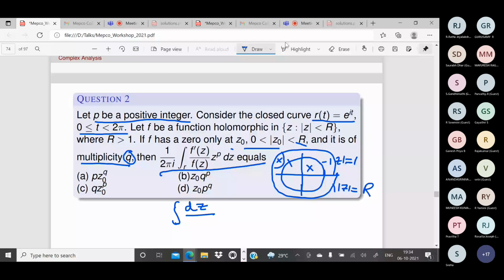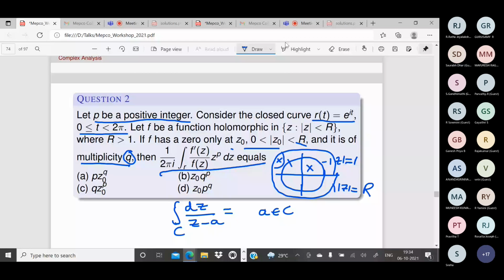Let a belong to C. Will you be able to find the value of this integral? What is the assumption? Whenever you are defining such a function, that point a should not belong to that curve.